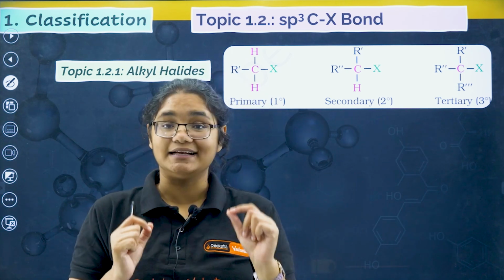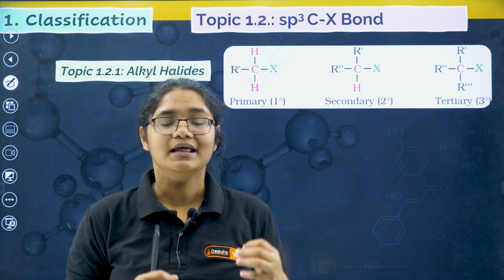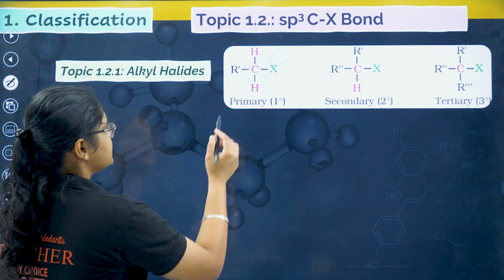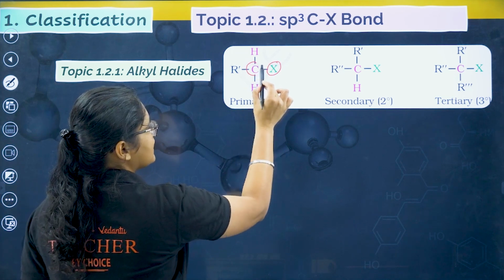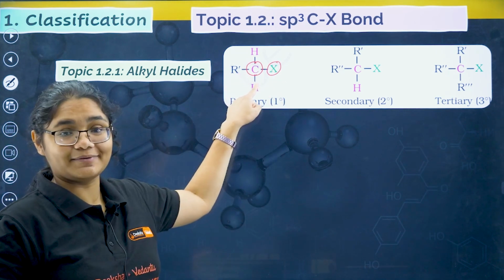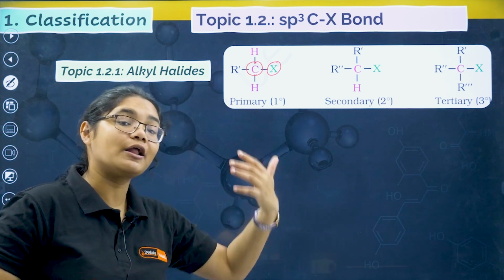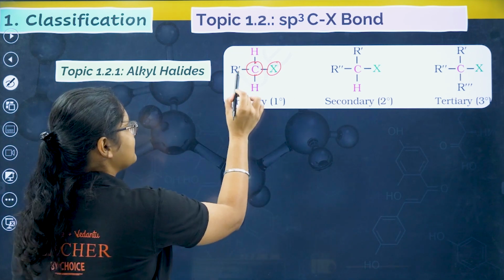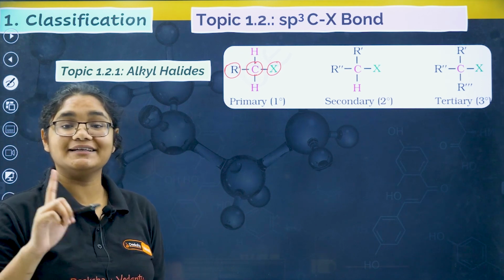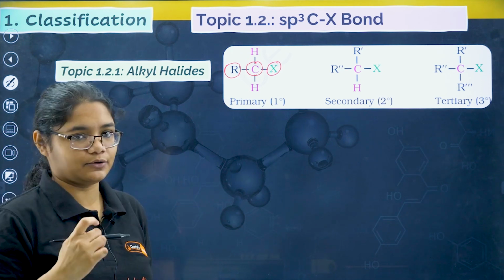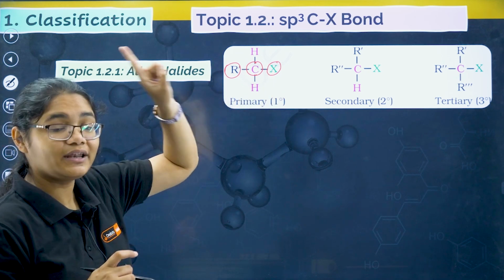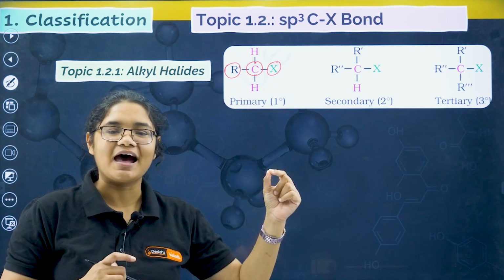If this carbon is attached to only one other carbon, then we call it primary. How can I check here? This carbon is directly attached to only one more carbon. Now R represents an organic group or carbon group. So this carbon which contains the halogen is attached to only one carbon, so this will be our primary carbon.